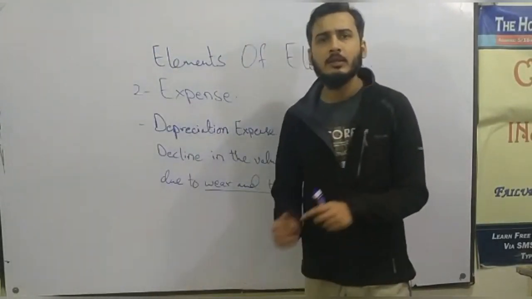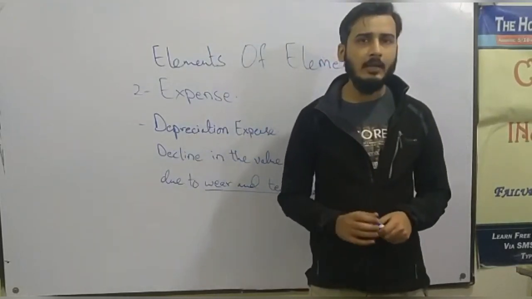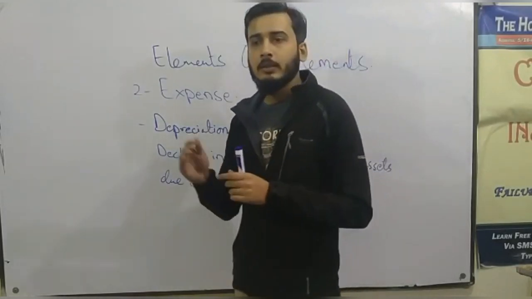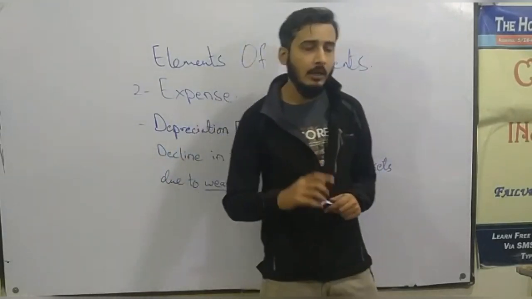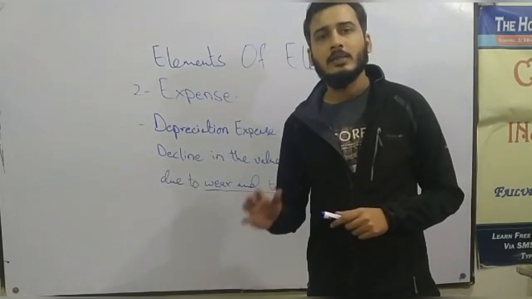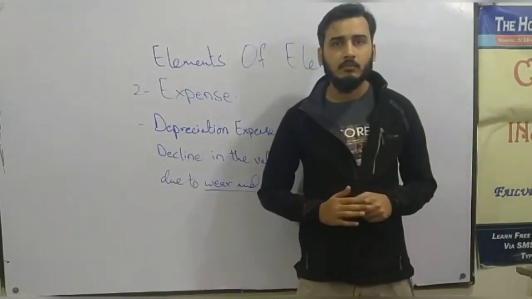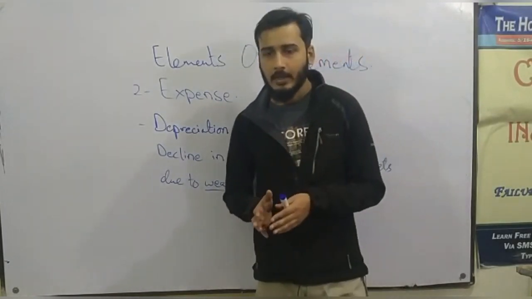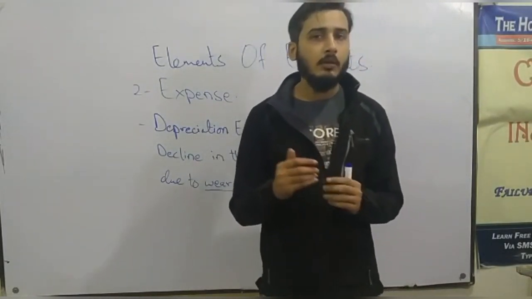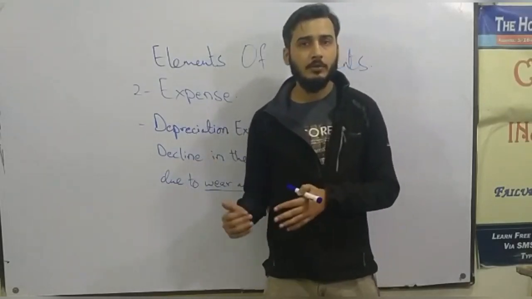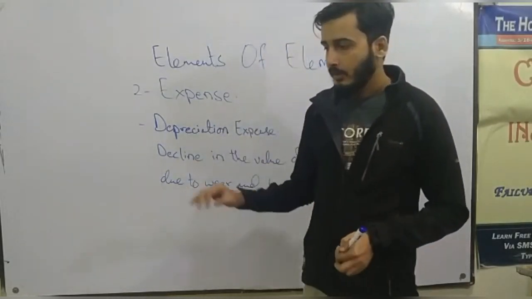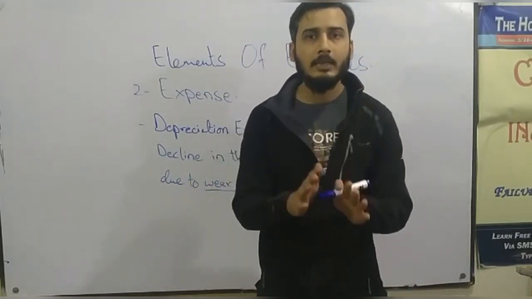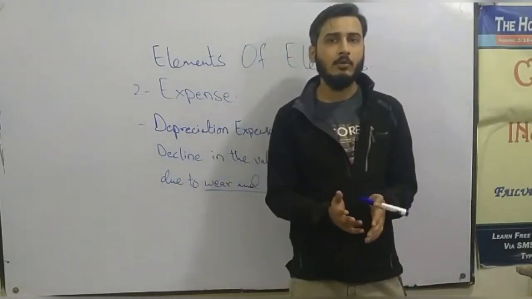This wear and tear phrase means the decline in the value of fixed assets due to their normal nature. For example, if the asset is made up of steel or something like that, if it is made up of iron, so it will have the rust and it will start losing its value from the previous year as compared to the previous year. So if the furniture is made up of wood, then it will start losing its value by its own nature.